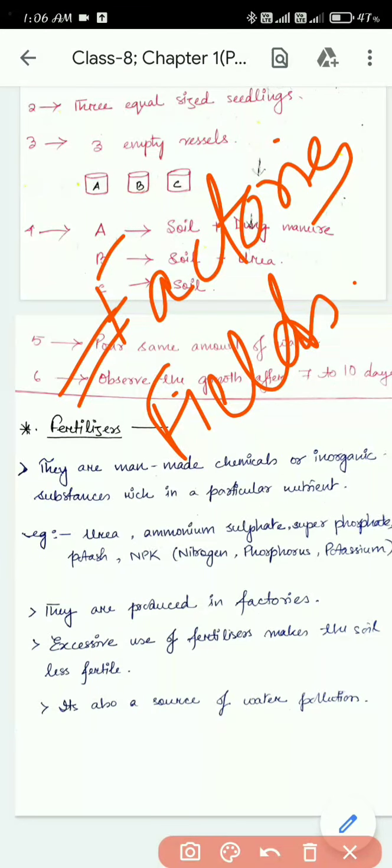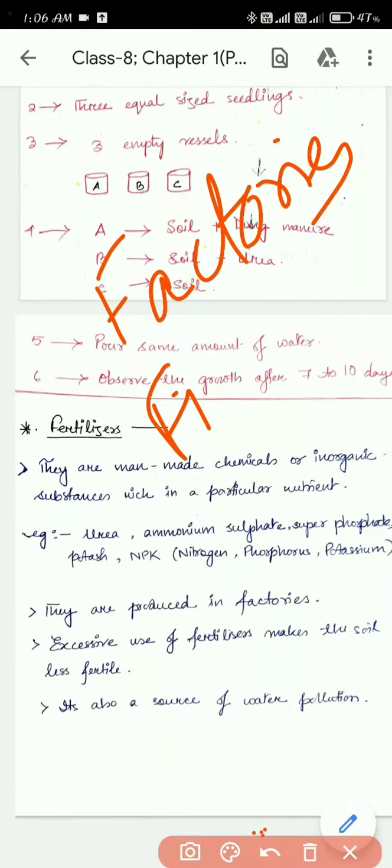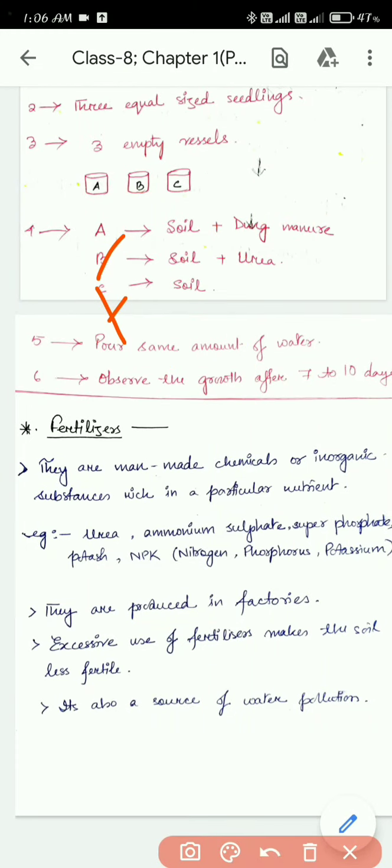Okay, the third one. Fertilizer does not provide any humus to the soil, whereas manure provides a lot of humus to the soil. So what is humus? Humus is the partially decomposed organic matter, or you can say that it's the fertility of the soil.